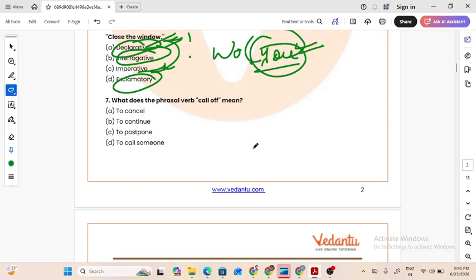What does the phrasal verb call off mean? Phrasal verbs you'll have to learn correctly. And once you learn, you'll use them in sentences and you'll get your hands on it. Call off directly means to cancel. Option A will be the correct answer.